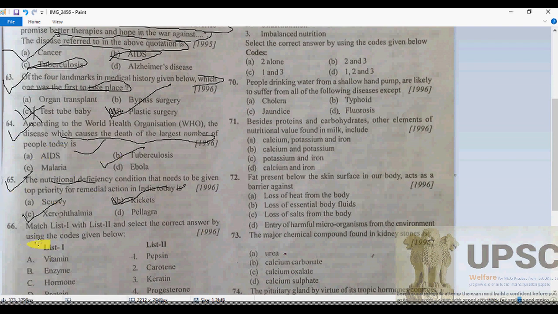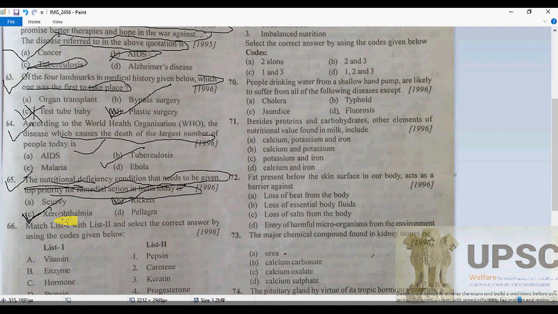Where is that? It is C, xerophthalmia due to vitamin A imbalance. Here is a question: the nutritional deficiency condition that needs to be given top priority for remedial action. Of course, due to vitamin A imbalance, xerophthalmia. As we know, where there is an imbalance of vitamin A, that condition is assisting the tear production, where we are going to see that there is a deficiency of the lacrimal secretion due to the vitamin A imbalance.